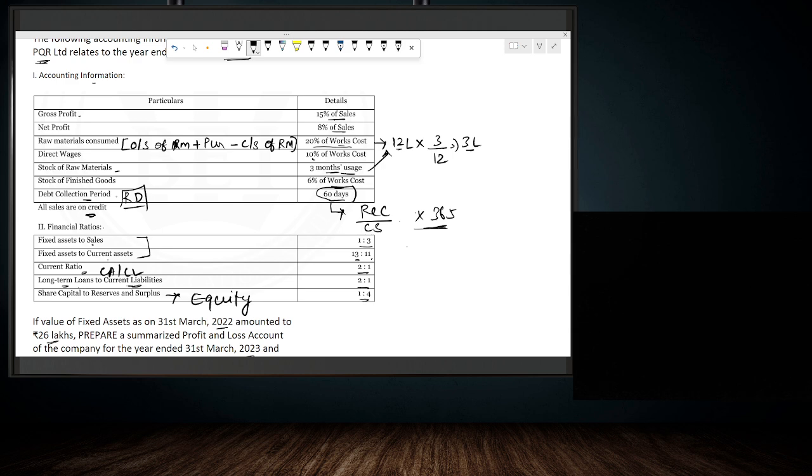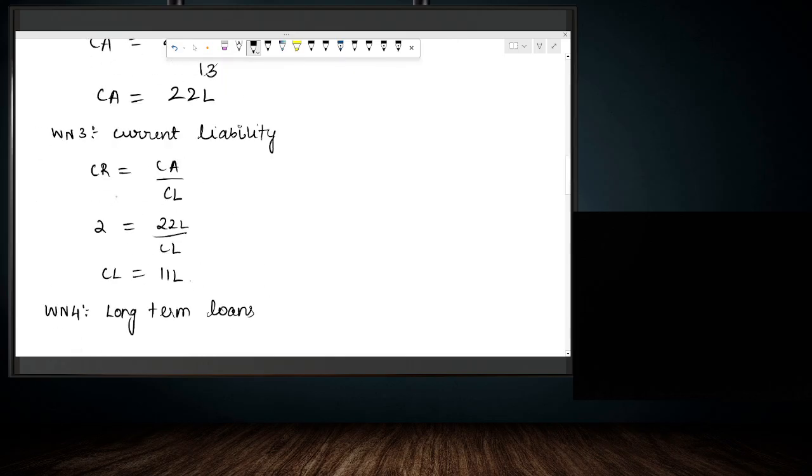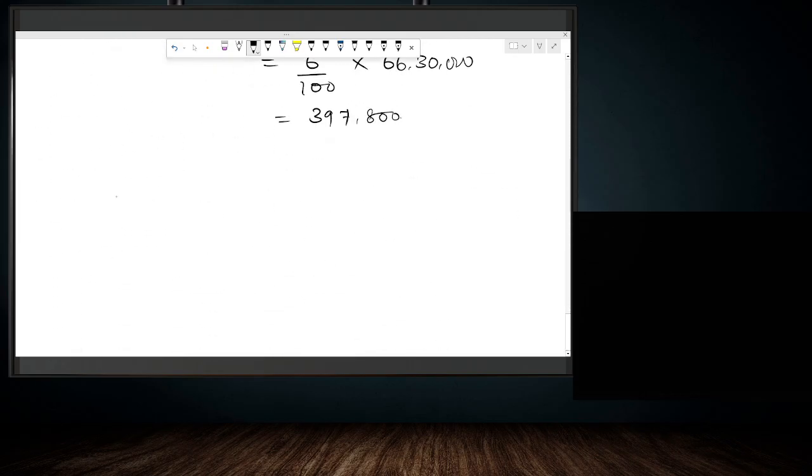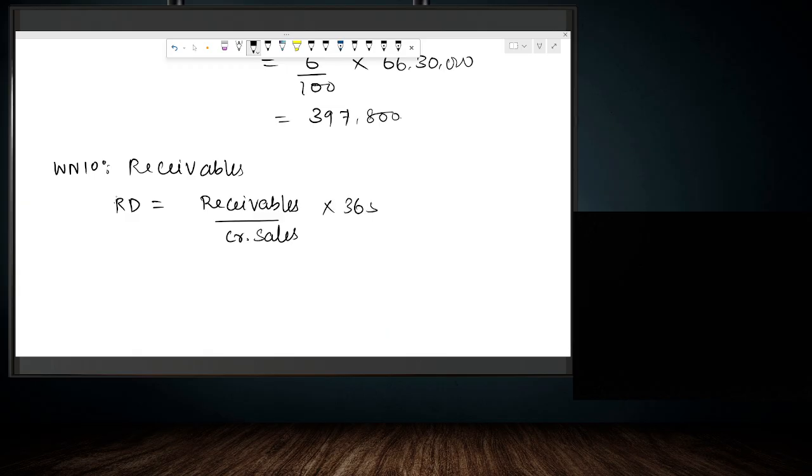So here we can calculate receivables because we know credit sales, and 365 is nothing but the number of days in a year, and the left-hand side is nothing but 60 days. So 60 days is nothing but receivables by credit sales into 365. By just applying the numbers in the formula, we can calculate the value of receivables. So working note number 10, receivables. Receivable days is equal to receivables divided by credit sales into 365.